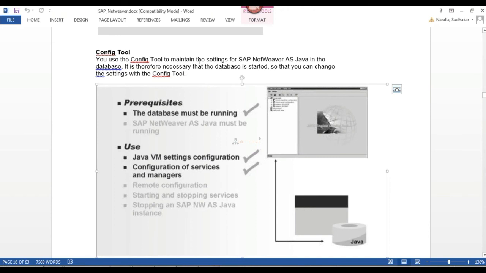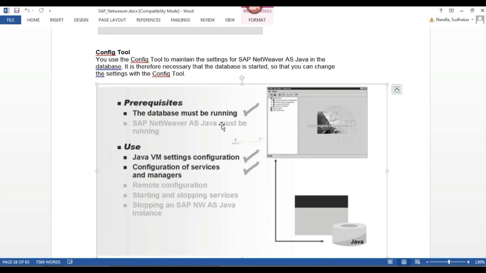Config tool maintains the settings of SAP NetWeaver in the database. It is necessary that the database is started so that you can change the settings. The database must be running, and the Java instance is not required. If your Java instance is up, it's not mandatory, and if it is down, it's not a big deal.